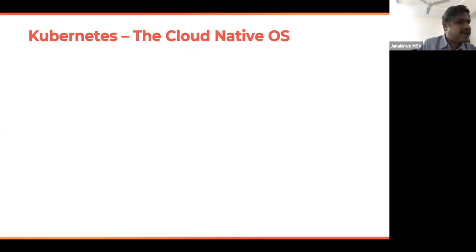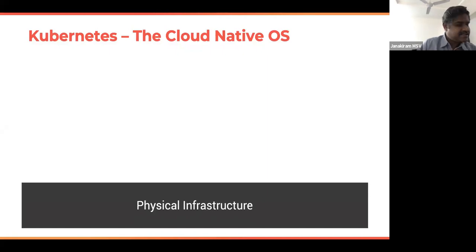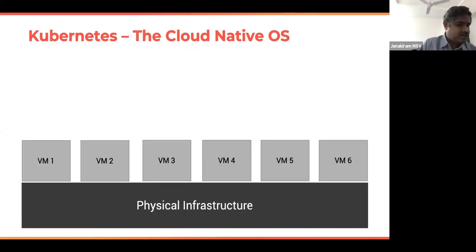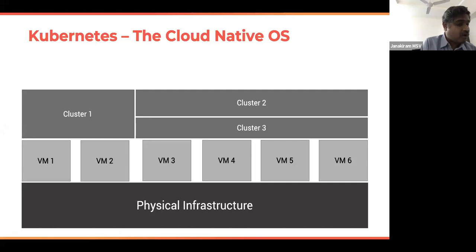So Kubernetes is effectively a manager of containers, particularly when it is run in a highly scale out mode. So let's take a closer look at it. So there is physical infrastructure, whether it is DigitalOcean or any other IaaS, there are definitely physical servers. And on top of that, we have the droplets or the virtual machines. And on top of the virtual machines, we have clusters that are formed. Now, clusters are basically logical pools of compute resources. For example, in these 6 VMs, I might want to create 3 clusters, evenly distributing the resources. So the number of cores, the memory, and the storage will be now evenly distributed among the clusters.